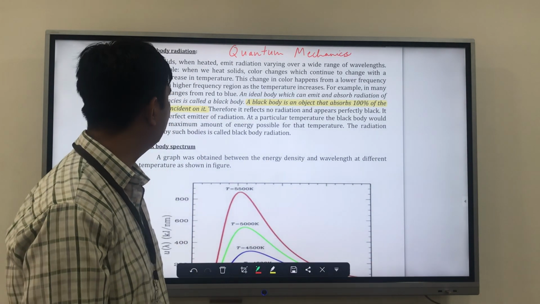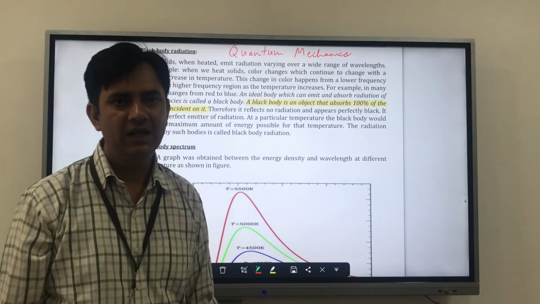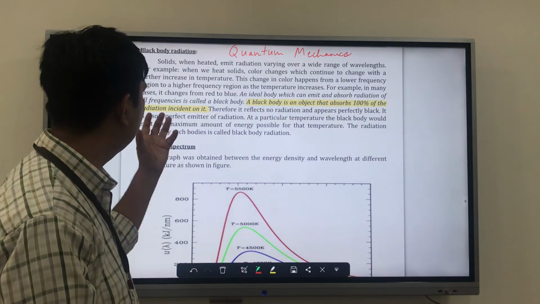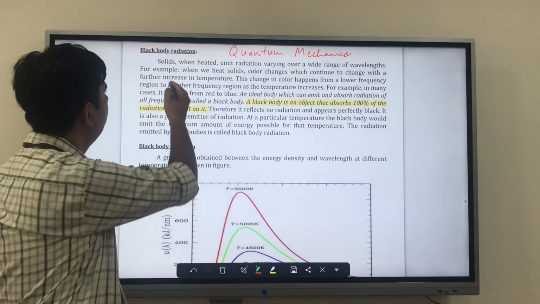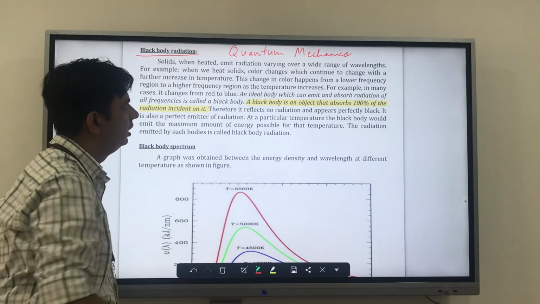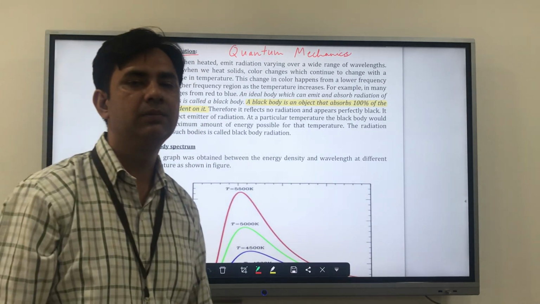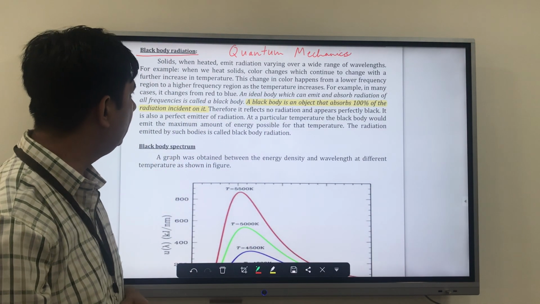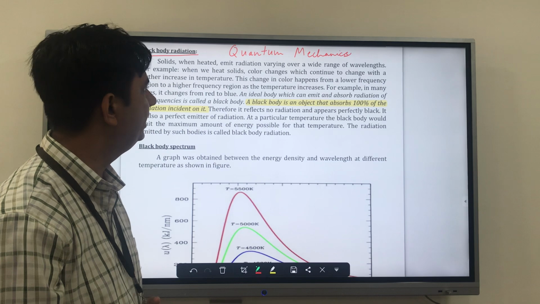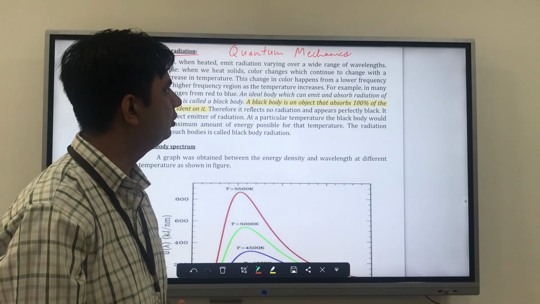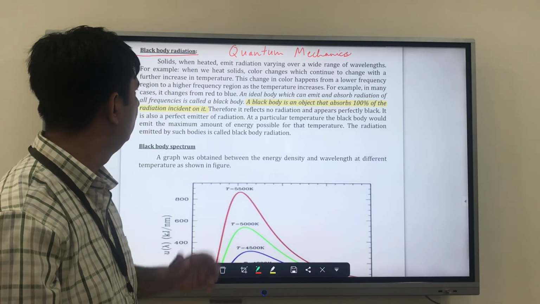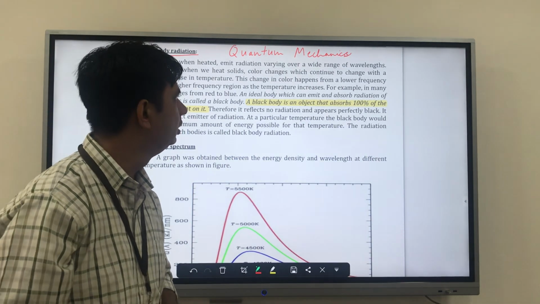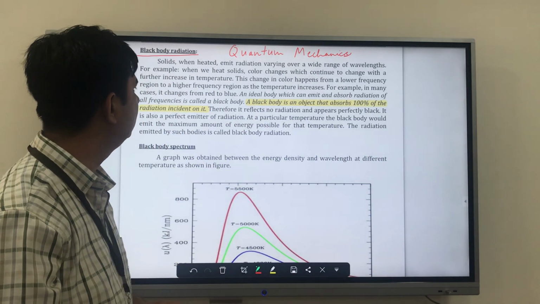In quantum mechanics, I'll give you an introduction, and the first topic we will be taking is black body radiation, which is very important. So what is black body radiation? As you can see, solids when heated emit radiation varying over a wide range of wavelengths. For example, when we heat a solid, its color changes and will continue to change with a further increase in temperature.